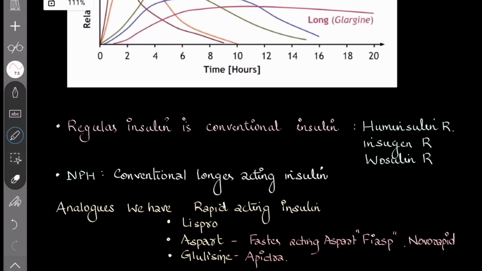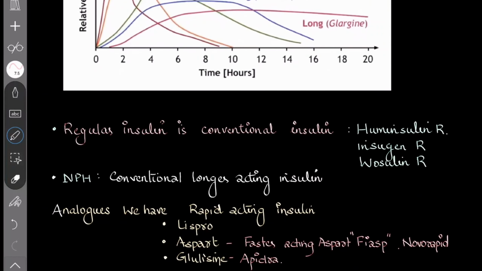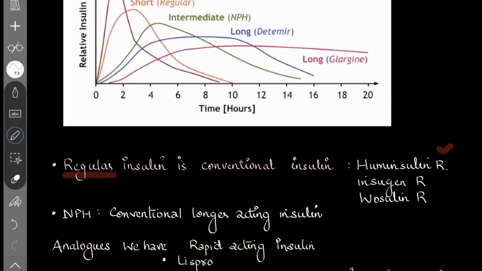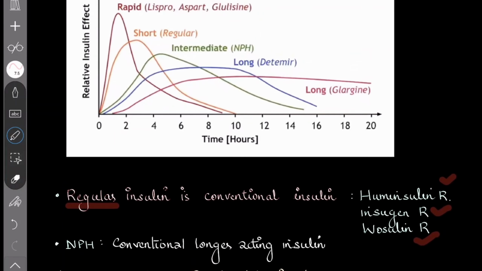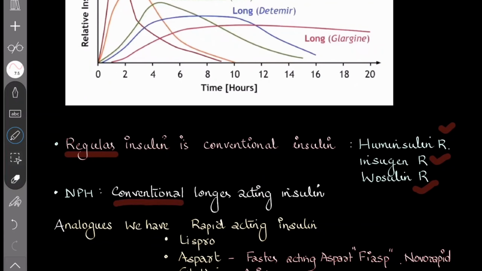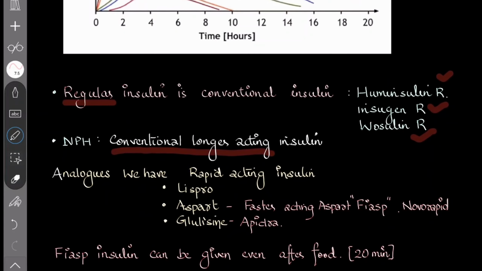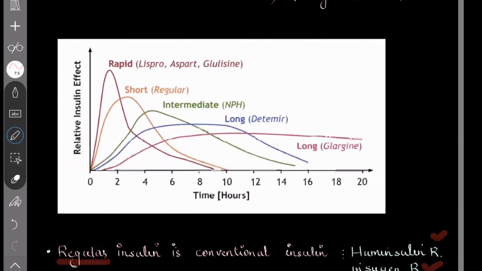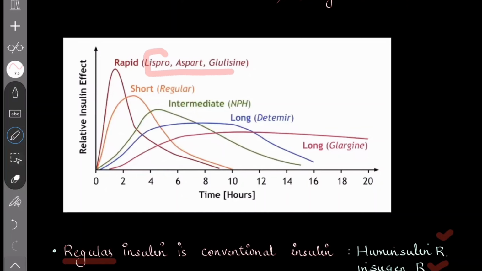The point to be noted here is that regular insulin is a conventional insulin. It is known by the names insulin R, Vosulin R. When coming to NPH, it is an intermediate acting conventional insulin. Then come the analogs. Analogs means we discuss the rapid acting insulins.